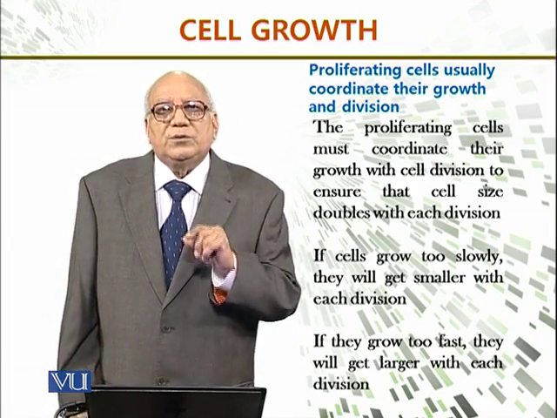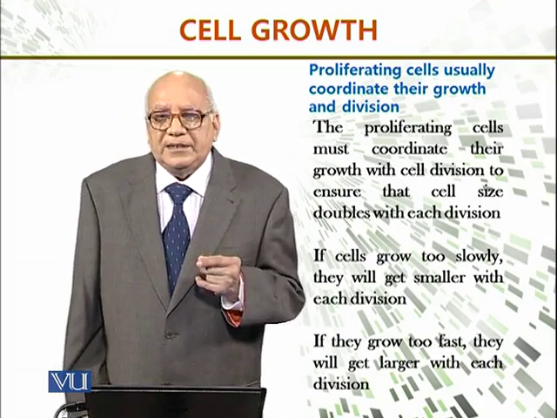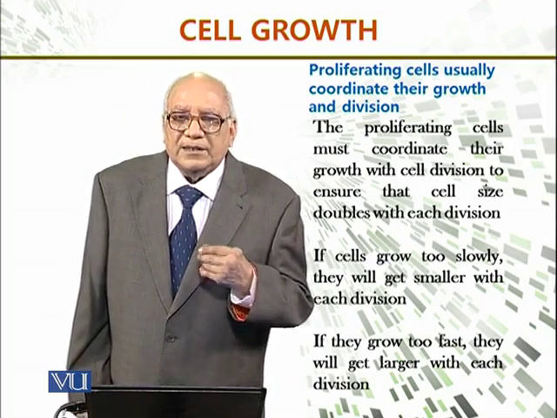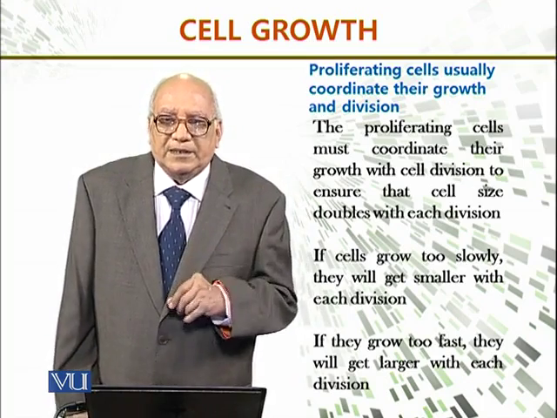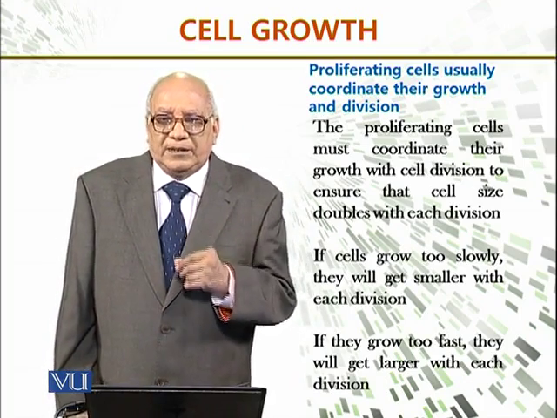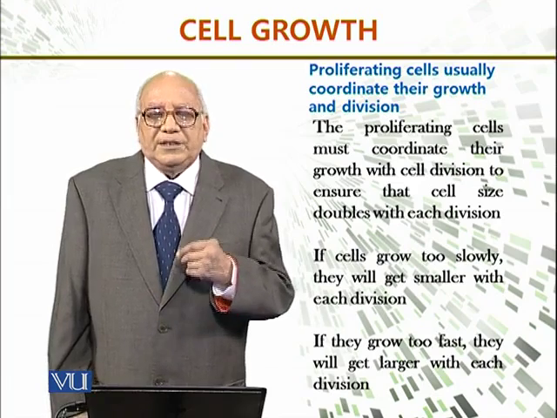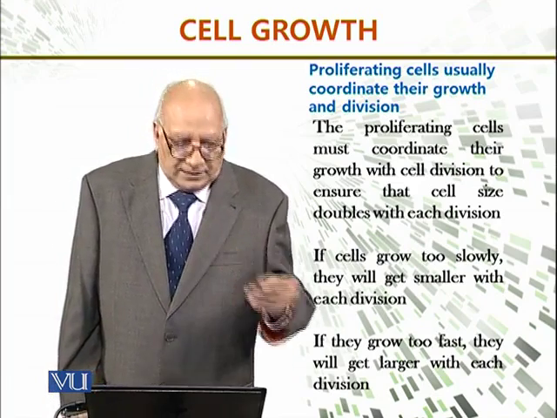If the cells grow too slowly, then naturally they will get smaller with each division and go on getting smaller, smaller, smaller. And if they grow too fast, then they will get larger with each division,